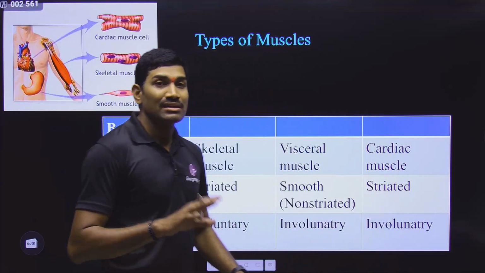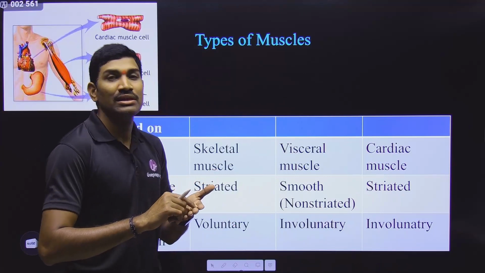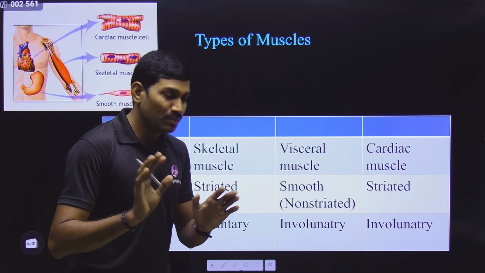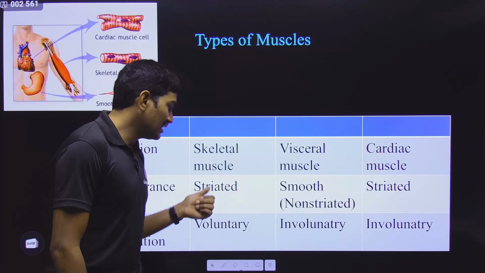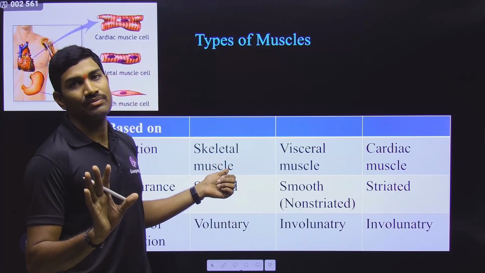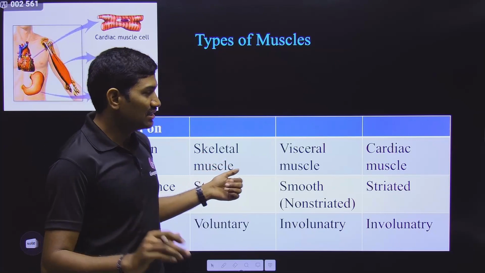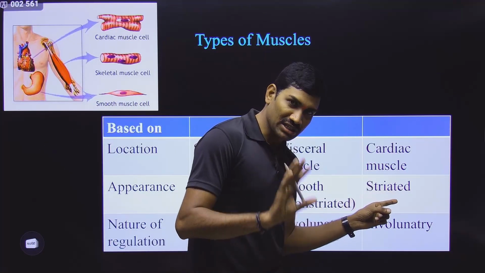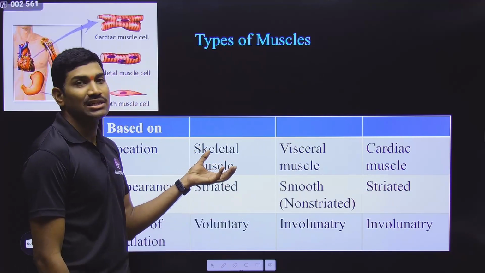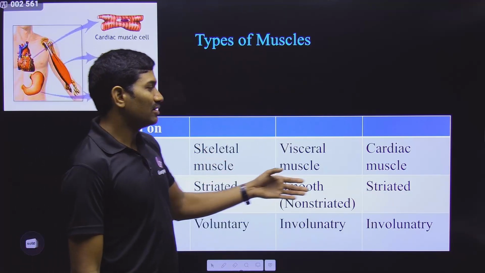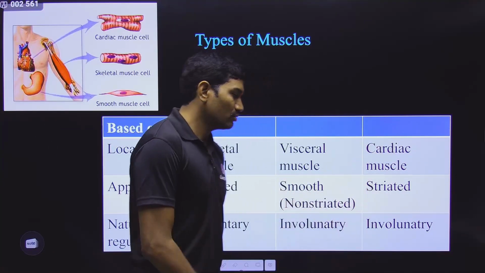But sometimes, please understand, you need to understand the question and the context in which they are asking. So please observe carefully. In general, striated muscles means skeletal muscles. Please understand this. Even though cardiac muscles are also striated, generally the term striated muscles is used with respect to skeletal muscles, because for the other we directly say cardiac muscles. Clear? So please understand this.